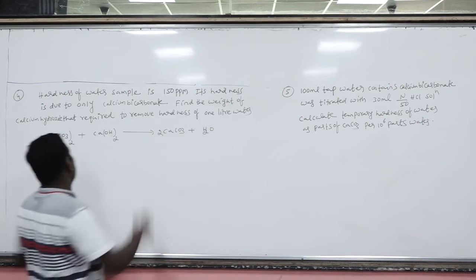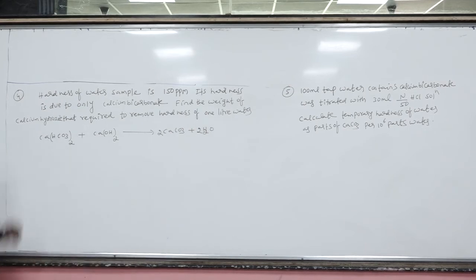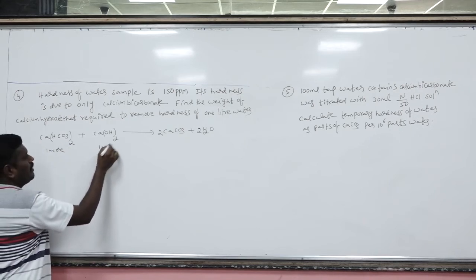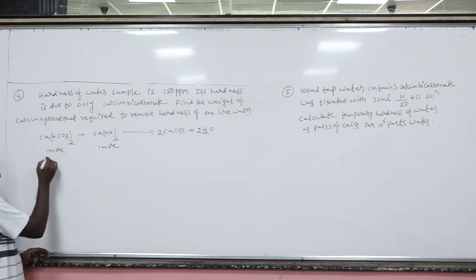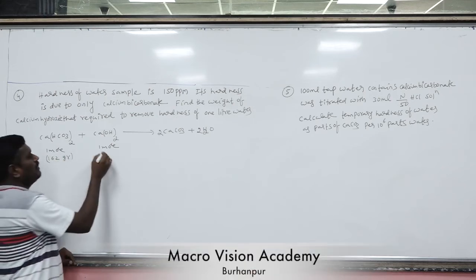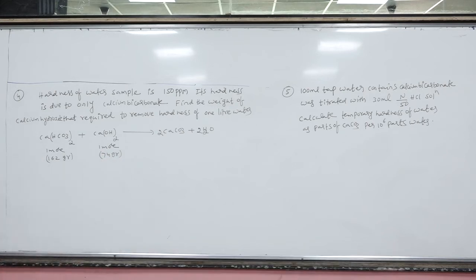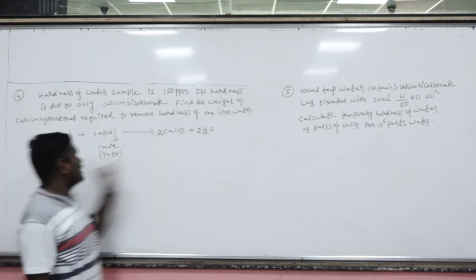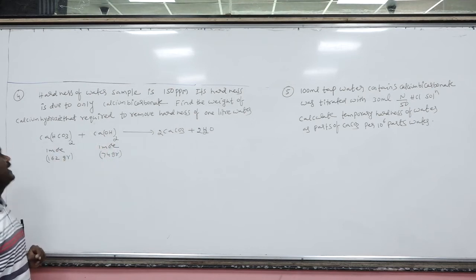will be required? The question is, okay, hydrogens 2, 2, 4, so 2 2s are 4. As per the stoichiometry equation, 1 mole of calcium bicarbonate requires 1 mole of calcium hydroxide to remove it. So here molar mass is 162 grams per mole, and the molar mass of calcium hydroxide is 74 grams per mole. Now first of all, I want to calculate how many grams of calcium bicarbonate is present in 1 liter water. Then we can calculate how many grams of calcium hydroxide are required to be added.